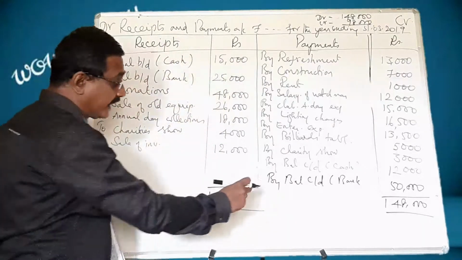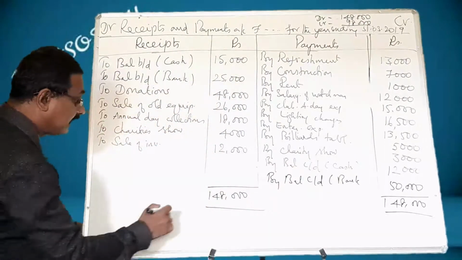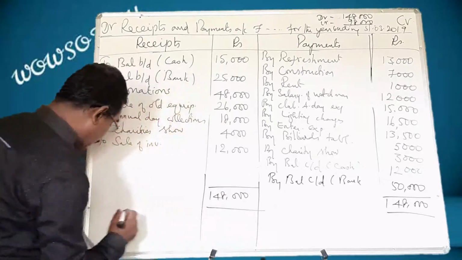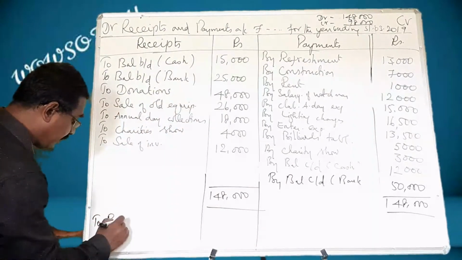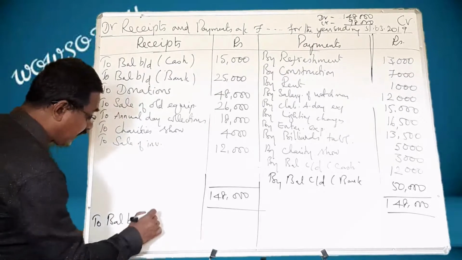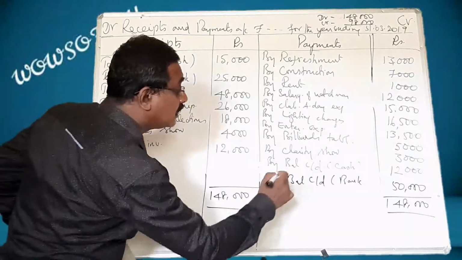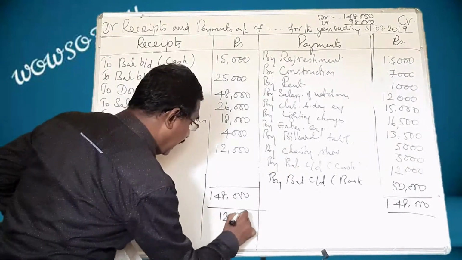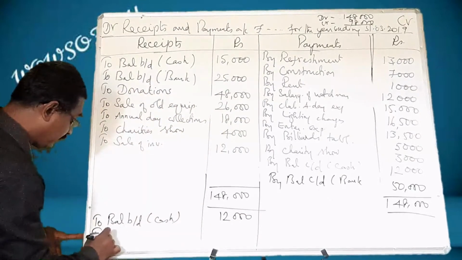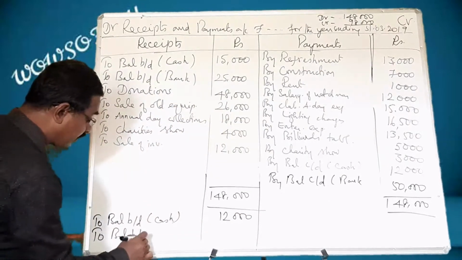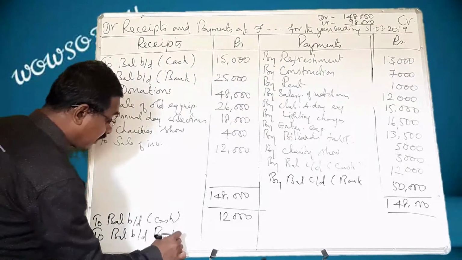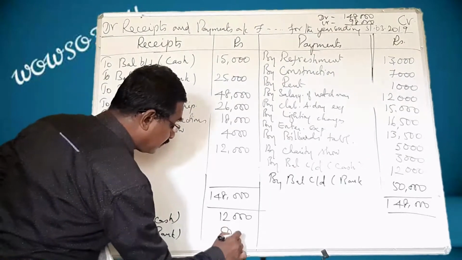Then do not forget to bring this to this side. How to write? To balance brought down cash. What is that amount? 12,000. And to balance brought down bank, 50,000.